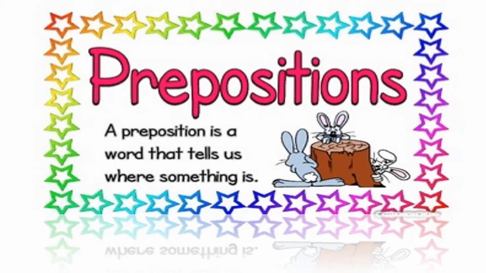Look at the picture. Prepositions. Yeah, a preposition is a word that tells us where something is. So a word that sometimes mentions where the noun is, we call a preposition. We have learned about prepositions from first standard and second standard until 6th standard, right? So prepositions are words typically placed before a noun or pronoun. Already we knew that, right?